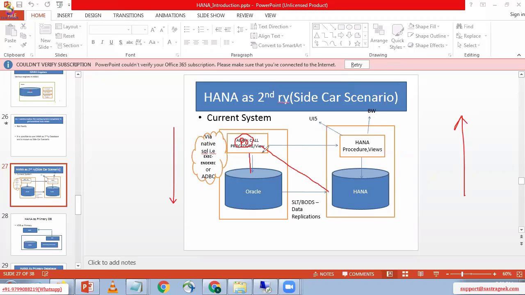But the point is, we can't directly run our purchasing order report, that means our ABAP application, on the HANA database. Why? Because our ABAP application is one system and the HANA database is in another system. Both are in different systems, so we can't execute the purchasing order report on the HANA database.